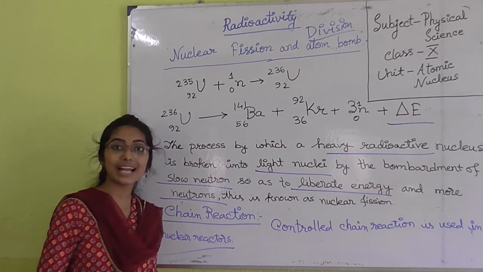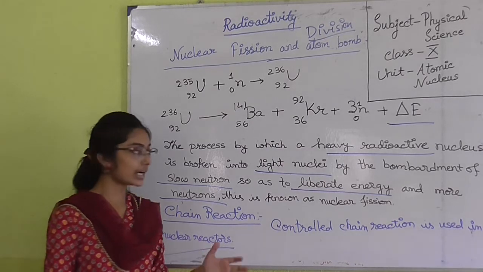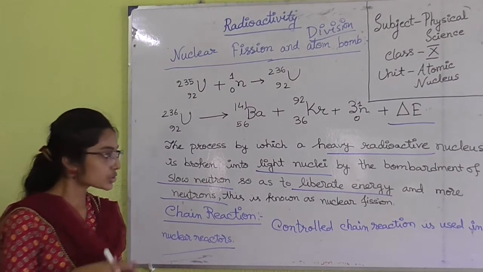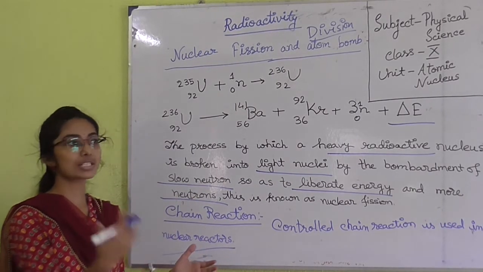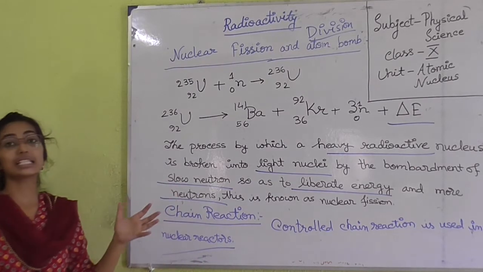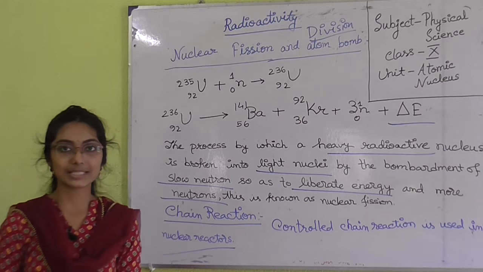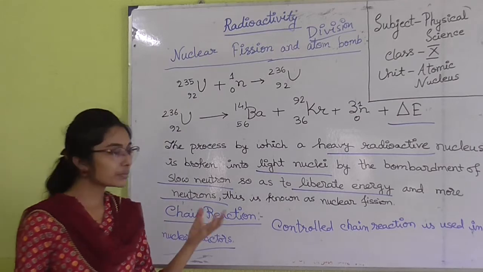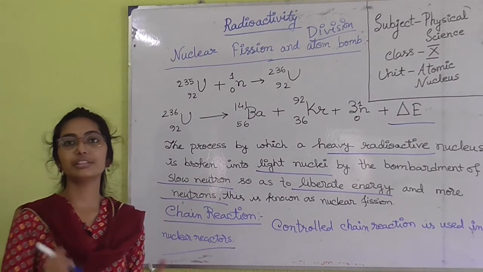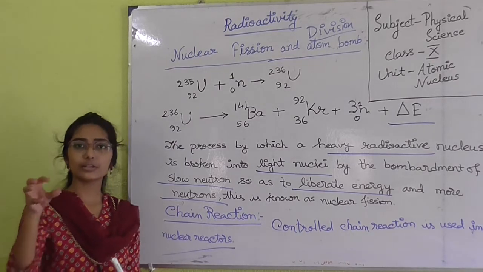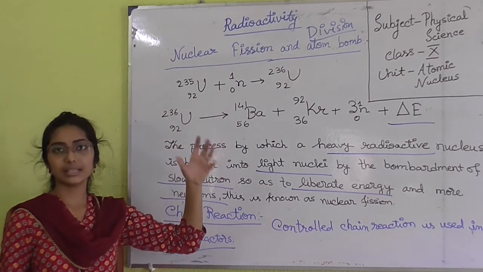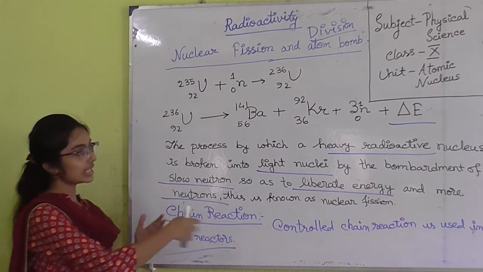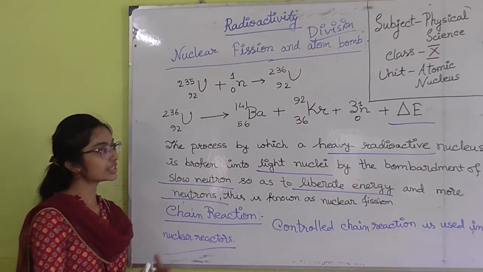reactors. So, what is a nuclear reactor? A nuclear reactor is a machine, a chamber where the nuclear fission reaction is done in a controlled way, so that it can help in some positive purposes. Otherwise, nuclear fission is responsible for destructive purposes such as the atom bomb. Whenever there is an explosion of an atom bomb, a nuclear fission reaction is happening. That means in the atom bomb, uranium, a heavy element, is present, so that it is divided into other nuclei and the fission reaction is started.